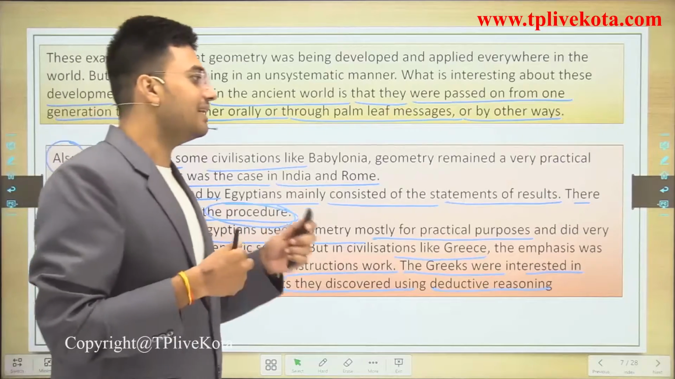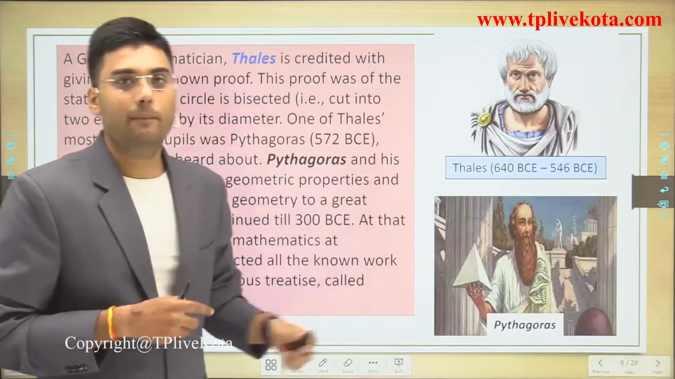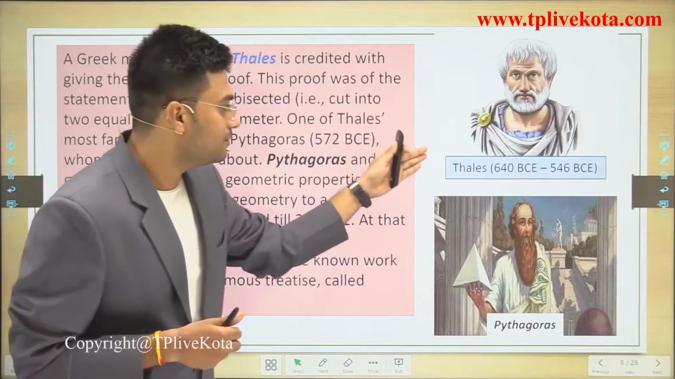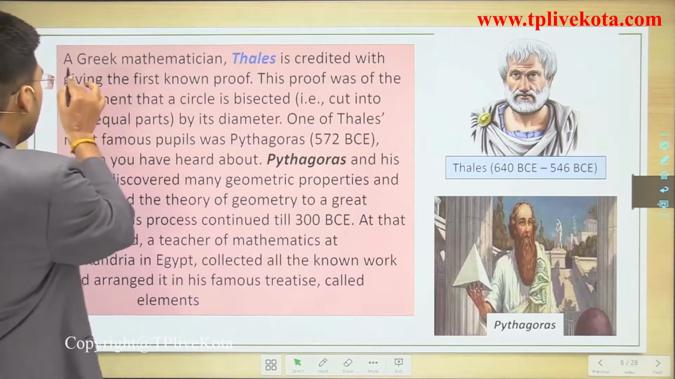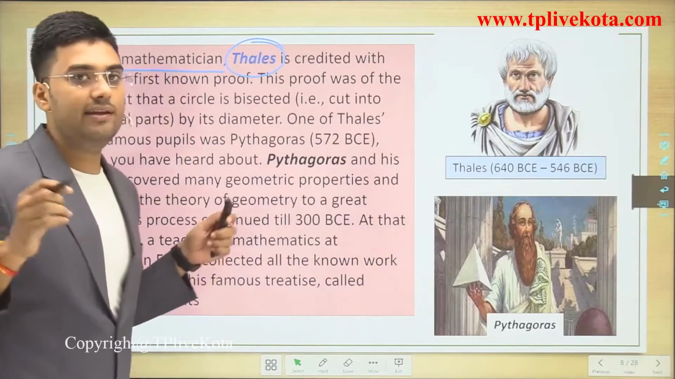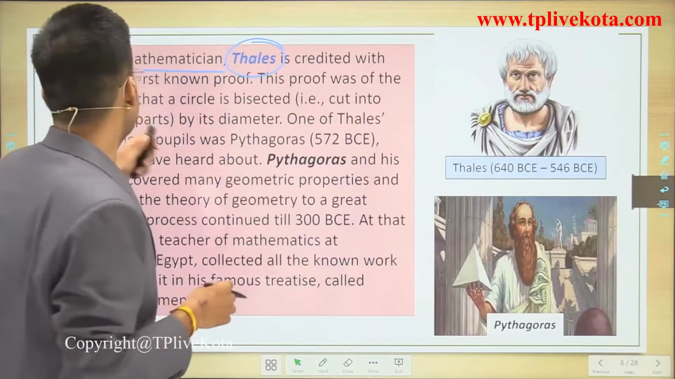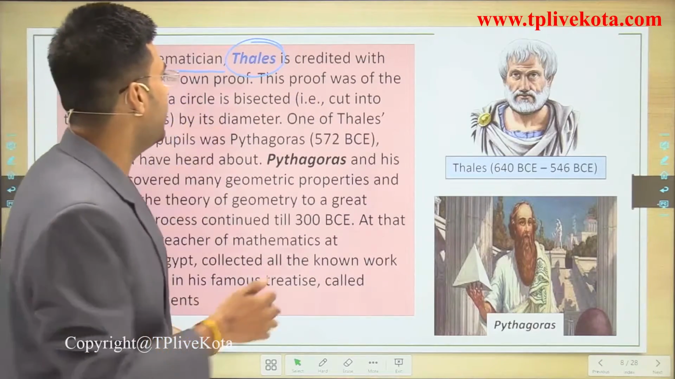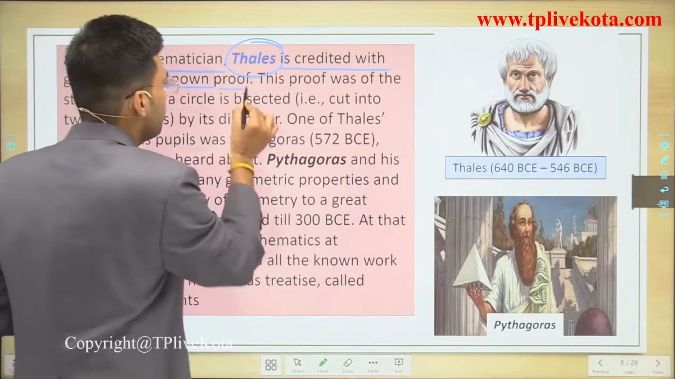Let's start. In the next slide we discuss two very famous mathematicians, Thales and Pythagoras. Thales, a Greek mathematician, is credited with giving the first known proof.